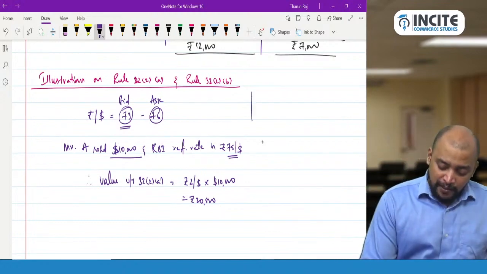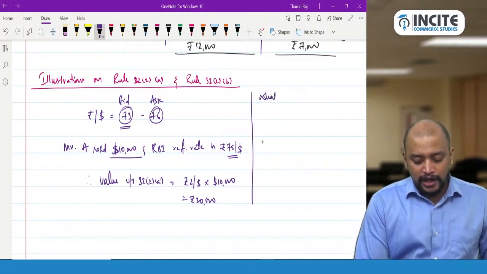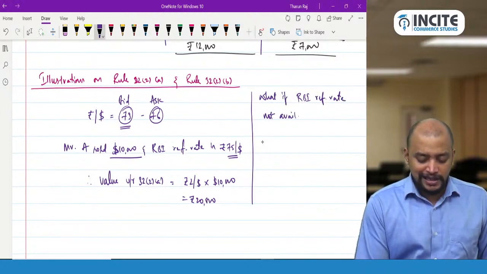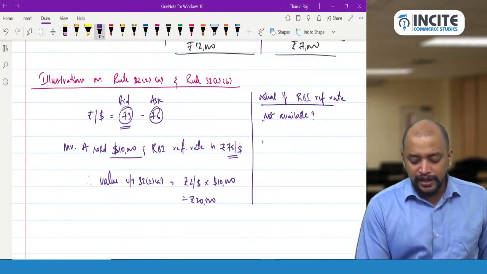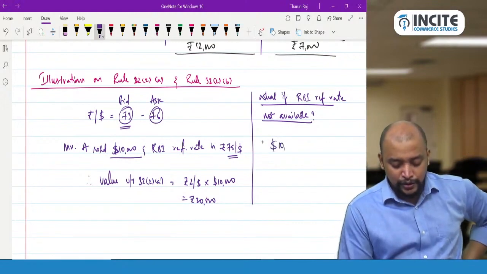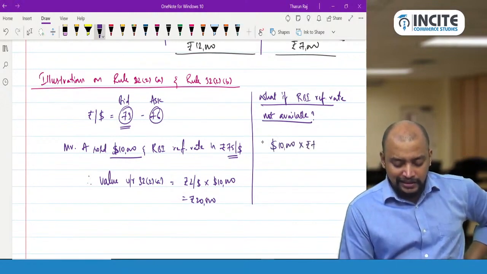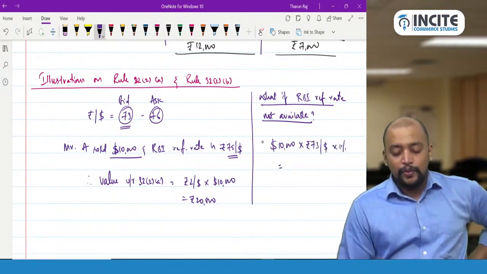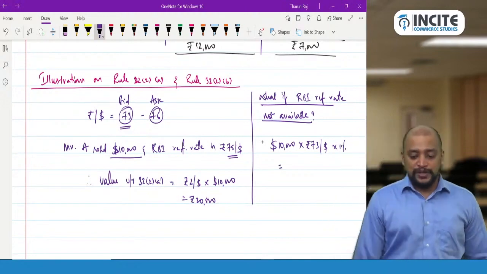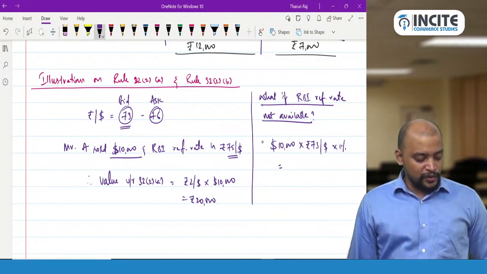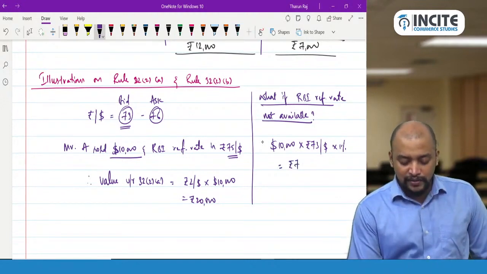And what if the RBI reference rate is not available? If the RBI reference rate is not available, what we need to do? We need to take the gross amount exchanged in Indian rupees. So what is the transaction value? 10,000 into rupees 73 per dollar is the transaction rate, correct or not? Multiply with 1%. So 1% of the gross amount exchanged in Indian rupees will be taken. So 10,000 into 73 into 1%, so 7,300 will be taken as the value.